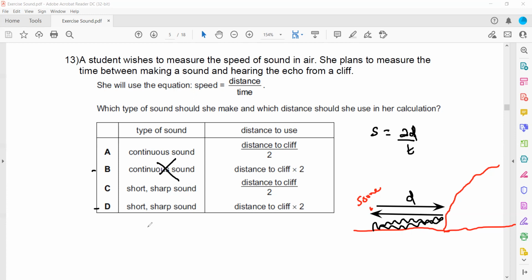So we should produce a short and sharp sound. When we produce a sharp sound, it will strike the surface and bounce back. Once we hear that sound again, we can identify that it is due to the reflection or echo. That is why D is the right option. Is it clear? Question 13.